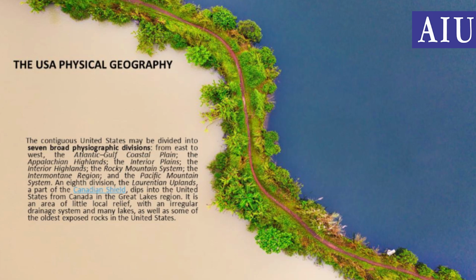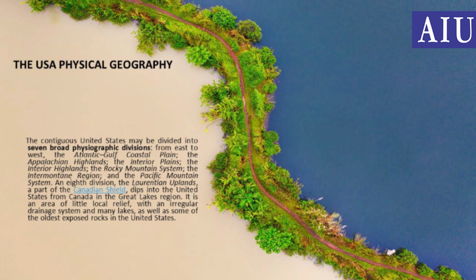The contiguous United States may be divided into 7 broad physiographical divisions. From east to west: the Atlantic Gulf coastal plain, the Appalachian Highlands, the interior plains, the interior highlands, the Rocky Mountain system, the Intermountain region, the Pacific Mountain system, and the 8th division, the Laurentian Uplands, a part of the Canadian Shield, dips into the United States from Canada in the Great Lakes region.